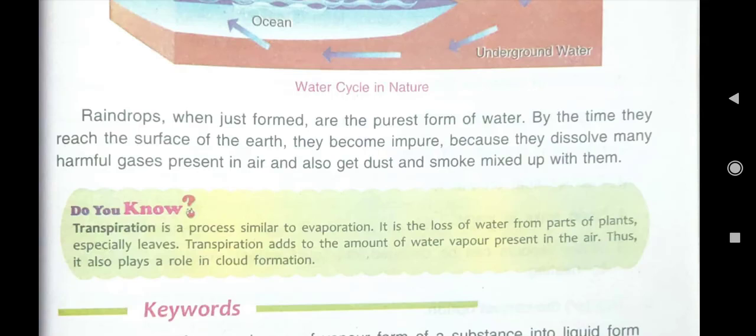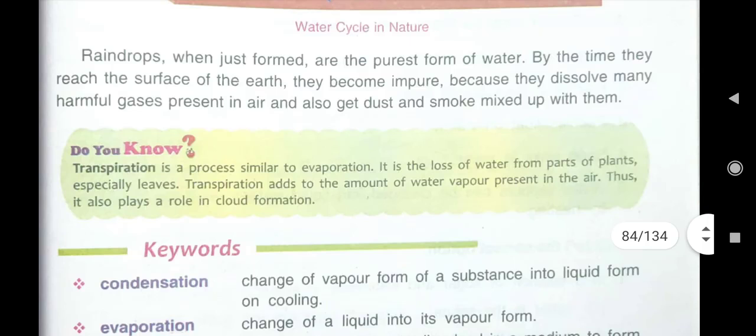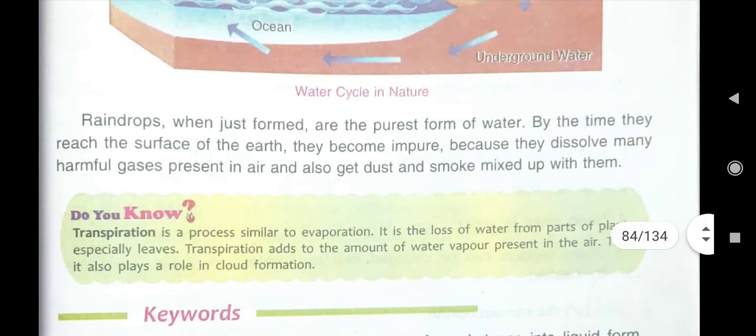Here, do you know, it is written about transpiration. What is transpiration? Transpiration is a process similar to evaporation. It is the loss of water from parts of plants, especially leaves. The water particles from the leaves go up. That is only transpiration. Transpiration adds to the amount of water vapor present in the air, and it also plays a role in cloud formation.